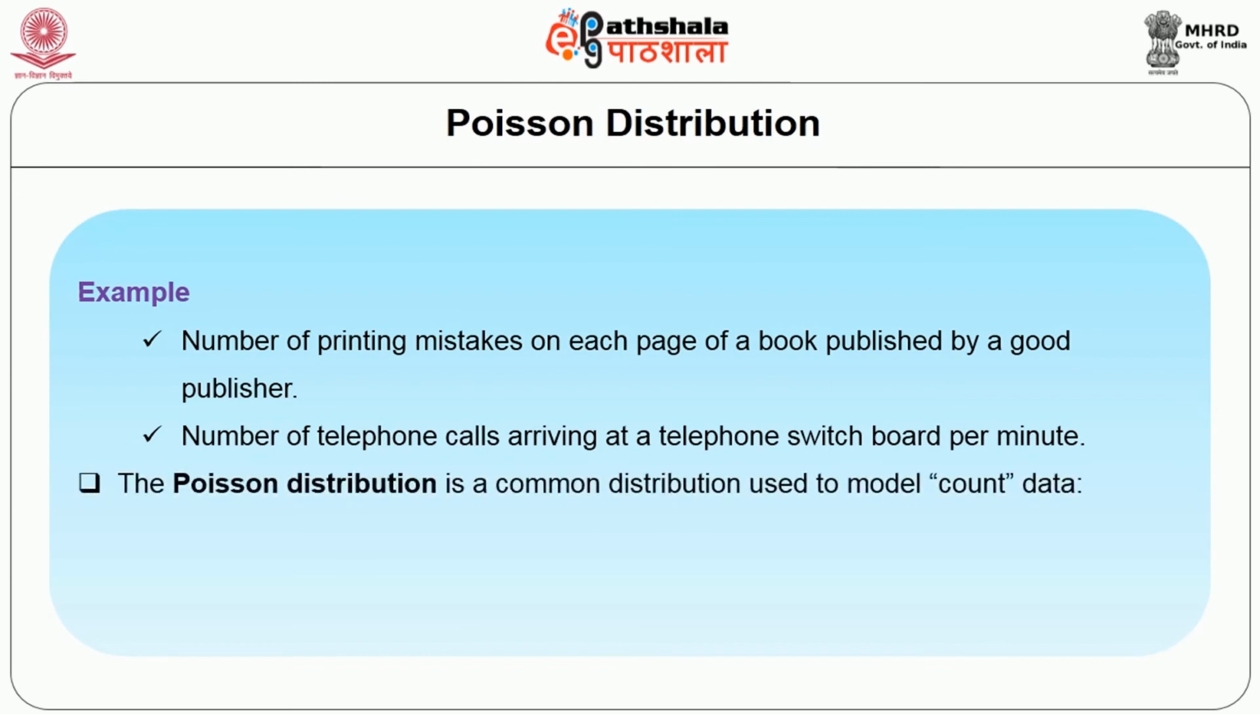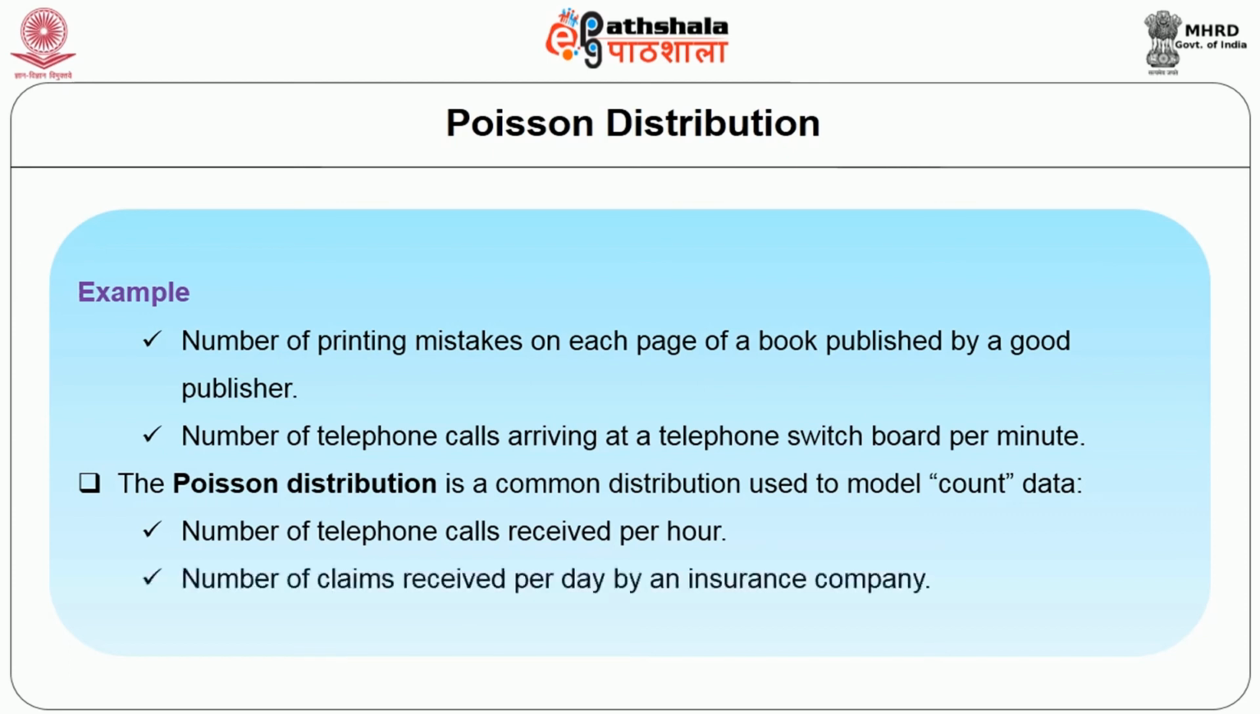The Poisson distribution is a common distribution used to model count data. The number of telephone calls we receive per hour, we need to count it. The number of claims received per day by an insurance company, the number of accidents per month at an intersection. These are examples we use to find out the results, to count the results, with the help of the Poisson distribution.